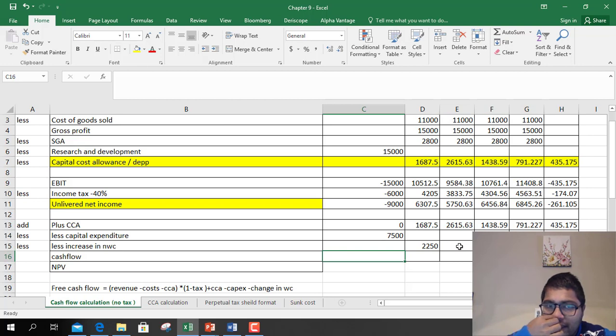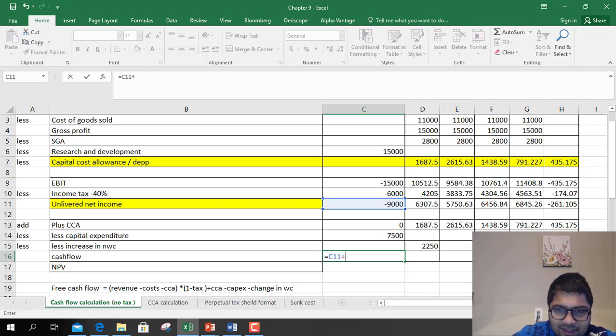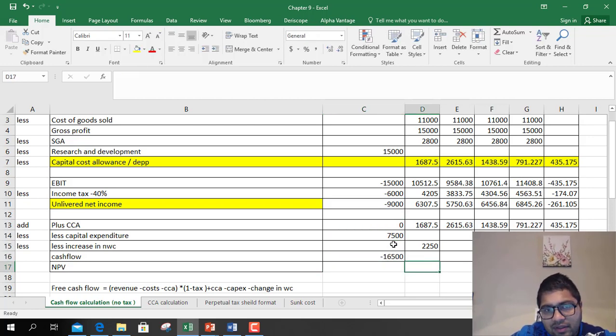So cash flow is always unlevered income plus CCA minus capital expenditure minus increase in working capital. Okay, so this is cash flow in year 1.